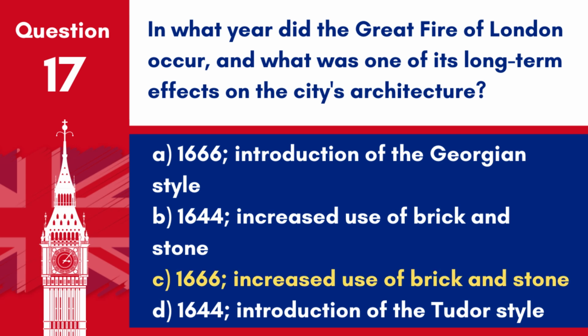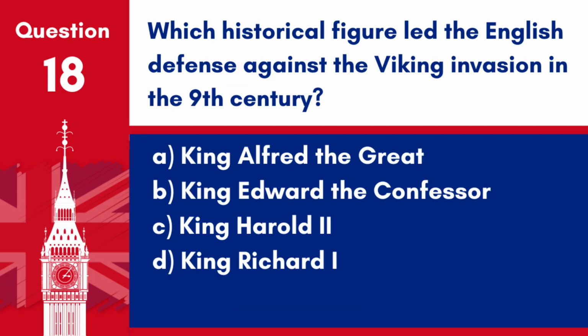Answer C. 1666. Increased use of brick and stone. The Great Fire of London in 1666 led to a shift towards the use of more fire-resistant materials like brick and stone in building. Question 18. Which historical figure led the English defence against the Viking invasion in the 9th century?